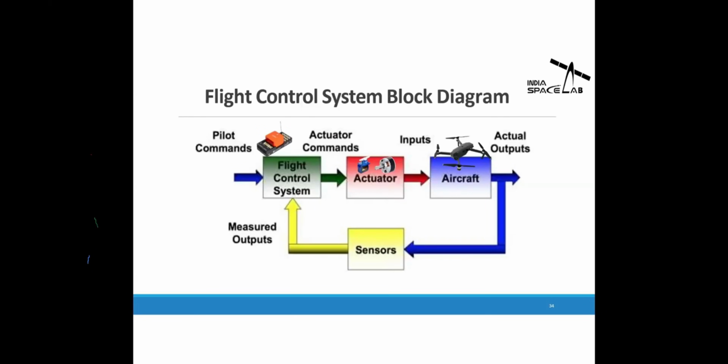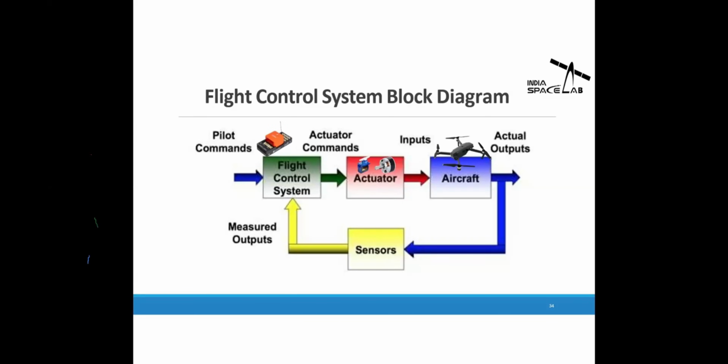Now, here you can see the entire block diagram of how the flight controller works and how the entire drone operates. At the very beginning, we have the flight controller system. The flight controller system generates some output, which is fed to the actuator, which is the motor. When the motor rotates, it rotates the propeller. And when the propeller rotates, it moves the drone. Here we have the feedback loop, which is the sensor. Whenever the drone moves, the sensor will read the data, and this data is again fed to the flight controller, which measures the error, like what the pilot requires. If the drone is at the same position, then the drone will fly steadily. If there is any error, then the control algorithm will try to correct this error, which will move the drone. So this is how the entire flight control system works.